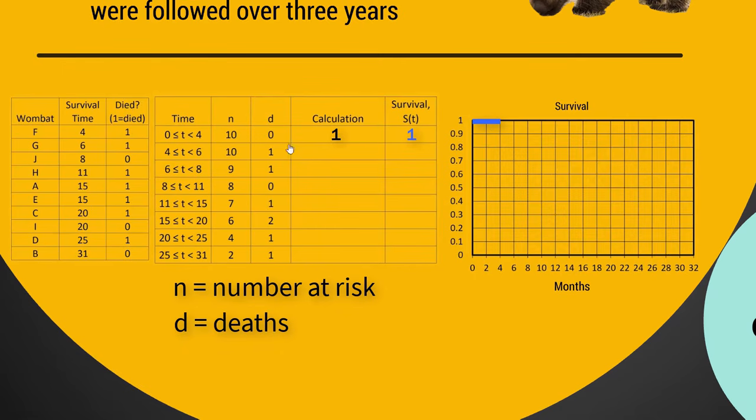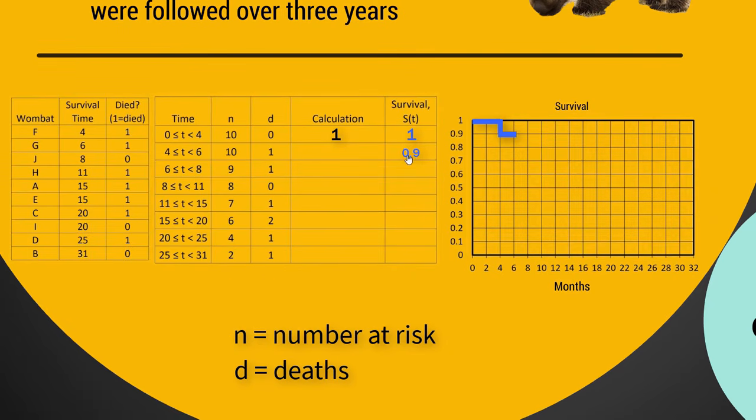From time periods 4 up into but not including 6, we had 10 wombats that were at risk and 1 died at the start of the period. So our first wombat, Wombat F, died at time period 4. So what's the calculation for the survival between 4 up to but not including 6? Well, you're probably going to intuit that it's got to be 90% survival, right? 1 wombat died out of 10, so 9 will have survived between these 2 time points, right?